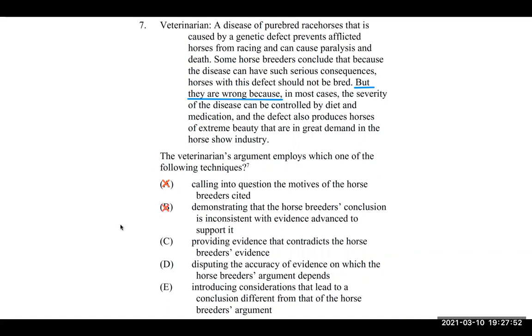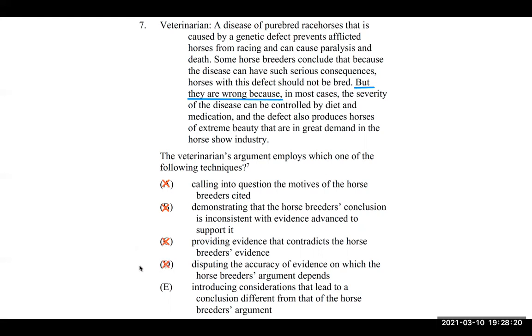C, providing evidence that contradicts the horse breeder's evidence. Again, we're not really looking at the horse breeders' evidence. Our veterinarian is saying, hey, based off of the same thing that we are seeing, that they have a defect, horse breeders think we shouldn't breed them, but this defect is actually a positive thing. So we're not arguing about evidence. D, disputing the accuracy of evidence on which the horse breeder's argument depends. No, we're not talking about evidence.